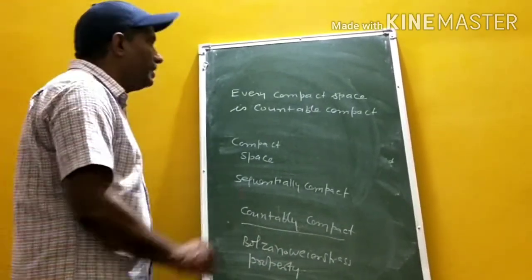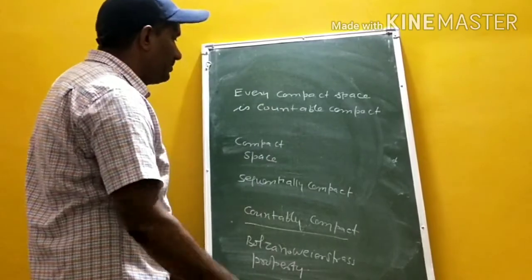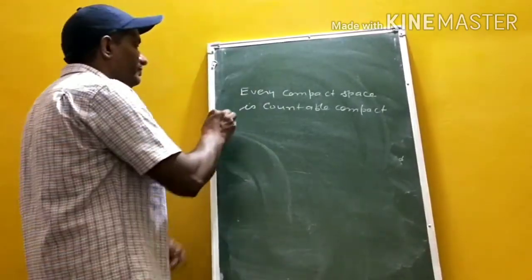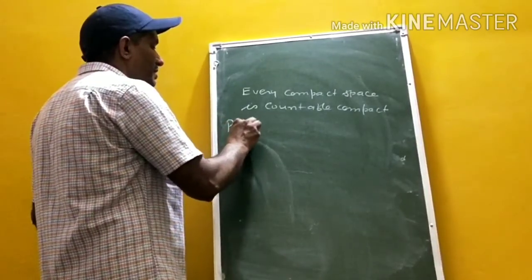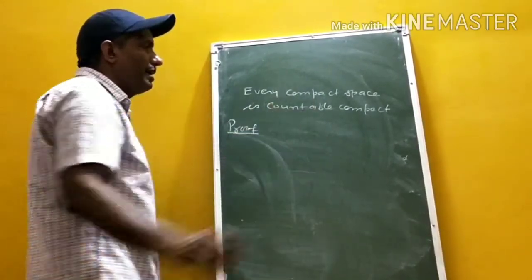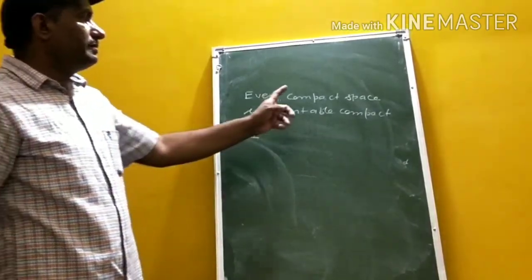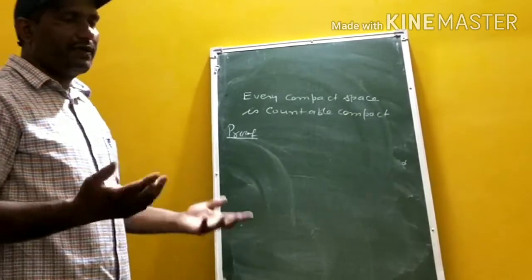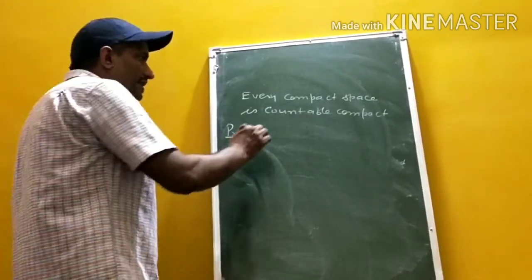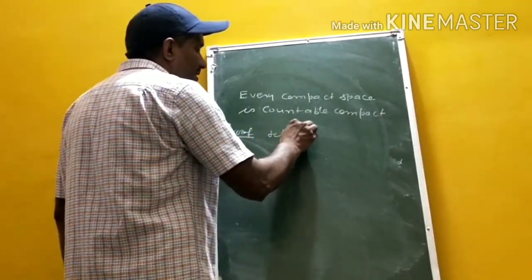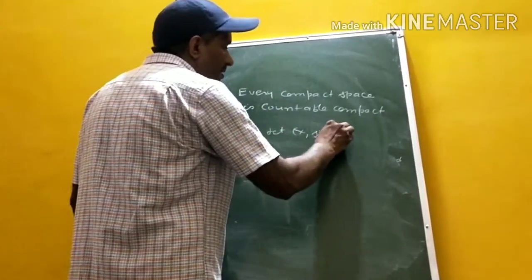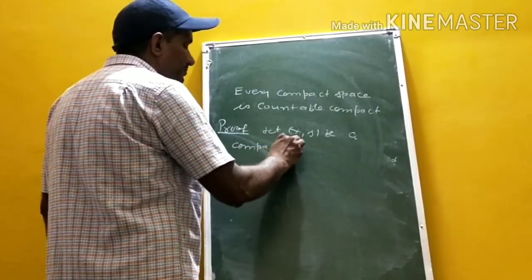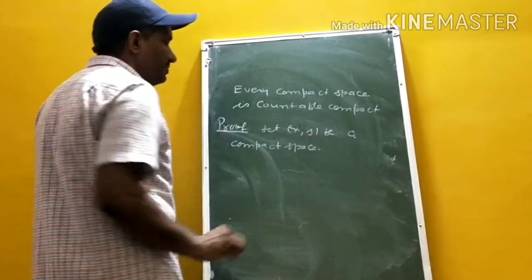Now we come to the result: every compact space is countably compact. Proof. Compact means every open cover has a finite subcover. Countably compact means every countable open cover has a finite subcover. Let X, T be a compact space.